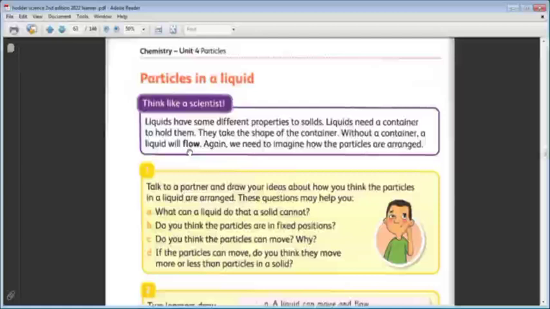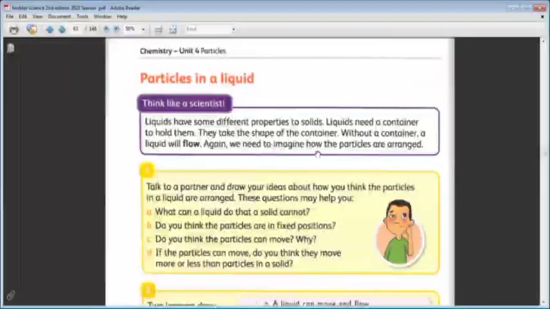If we left water on the surface of the table, it will flow and spread all over the surface. Unlike the solid, if we left the solid on the table, it can't flow. It stays and keeps its shape. It doesn't need a container to keep its shape.